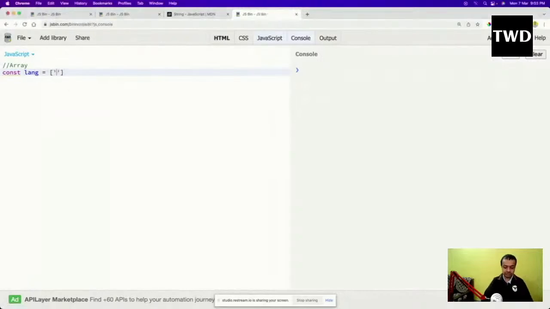I'll show it: JavaScript, comma Java, comma C++, comma Golang, Kotlin, comma 5, comma 2. Then I do console.log of lang